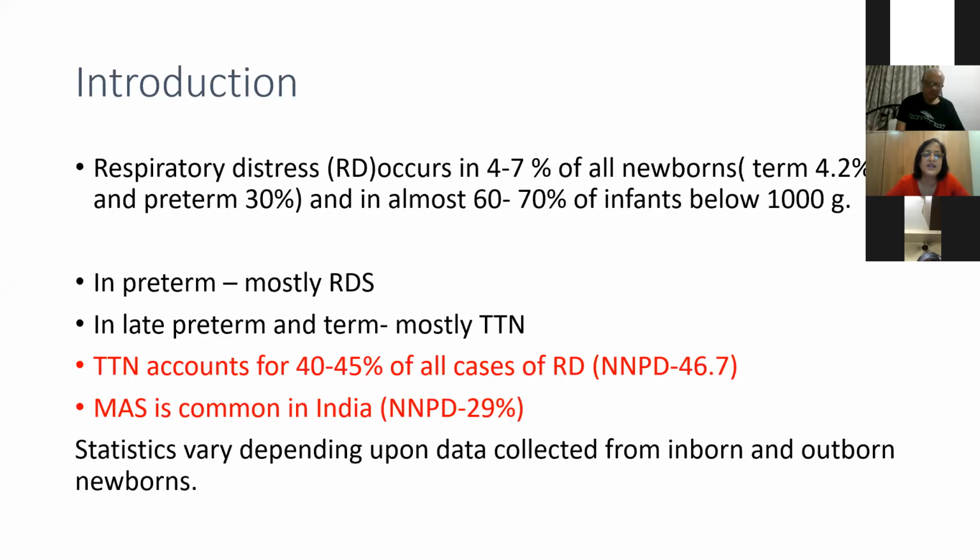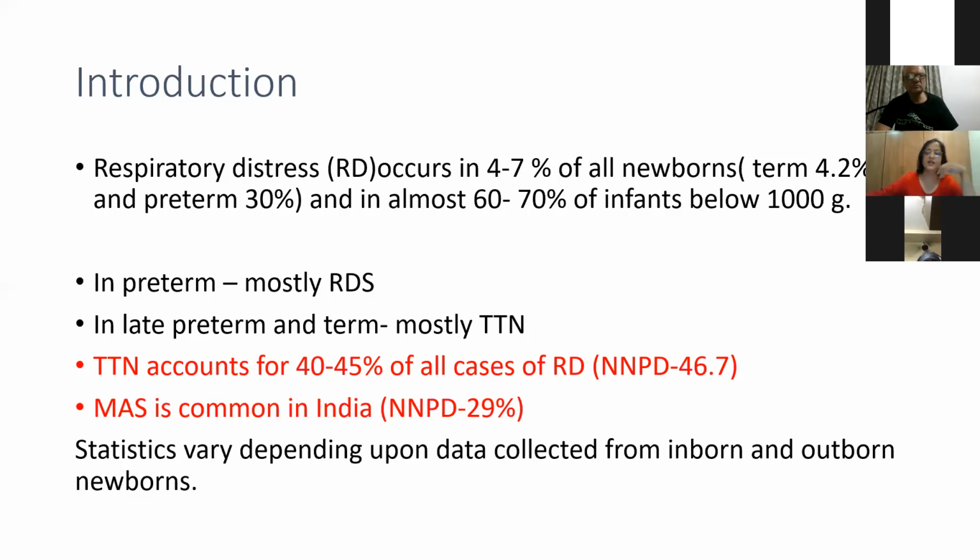Now in preterm, respiratory distress is mostly RDS. In late preterm and term, it is mostly TTN. Now, the National Neonatal Perinatal Database of India shows that TTN is the most common cause of respiratory distress in India, and it accounts for 40 to 45% of all cases. MAS, meconium aspiration syndrome, is the second most common. It accounts for around 29%.